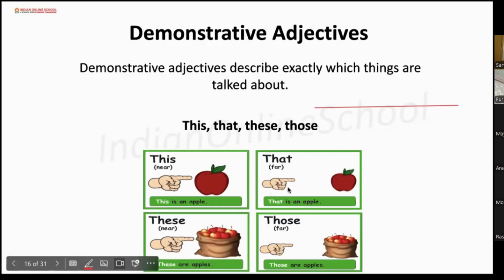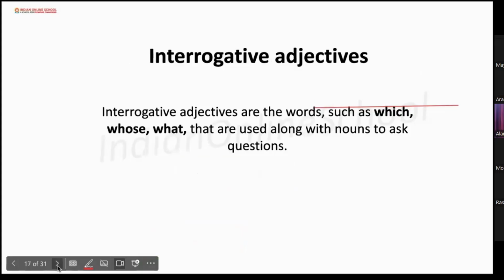Can you give me one example of demonstrative adjective? Are you here? Yes, miss. This is my water bottle. Here, this is the demonstrative adjective, right? Yes, miss. Okay. So the next one is interrogative adjective.